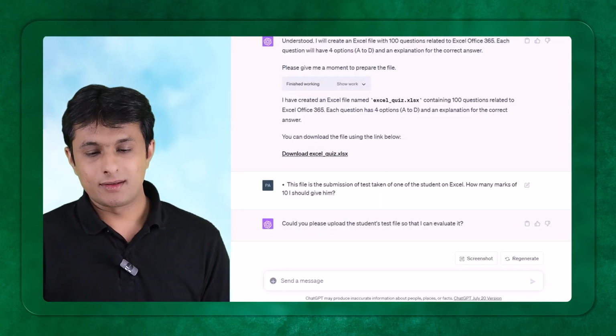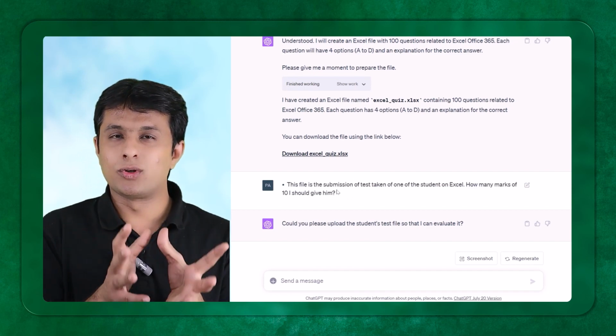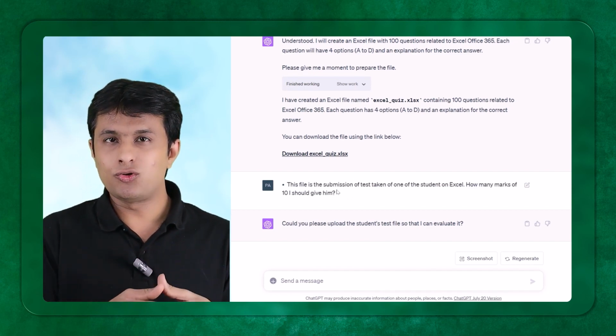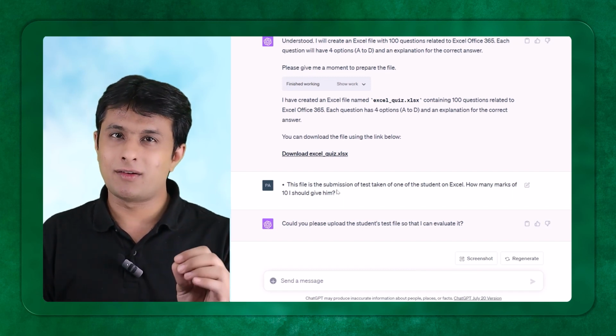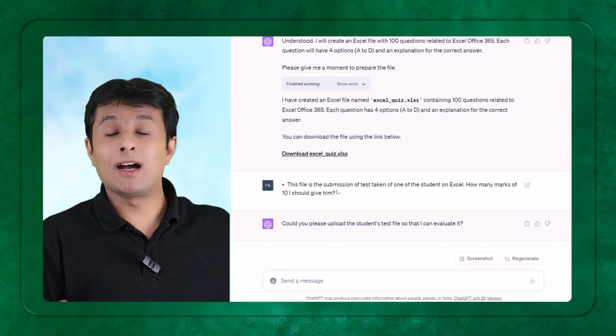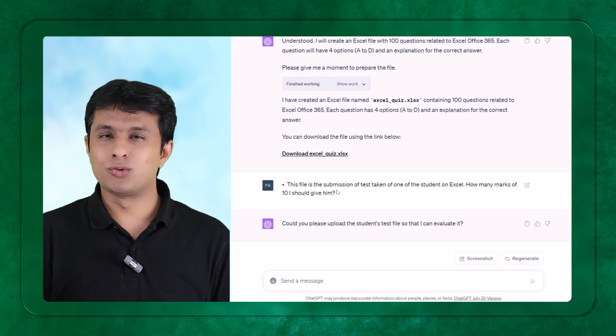So now this is something I'm giving you as an assignment. Upload an Excel file which has a student submission of the MCQs with the answers. Ask GPT to tell you how many marks you should give out of these 10, 20, 30, or 100 questions. It will give you the right answers. You don't have to spend time doing this correction.